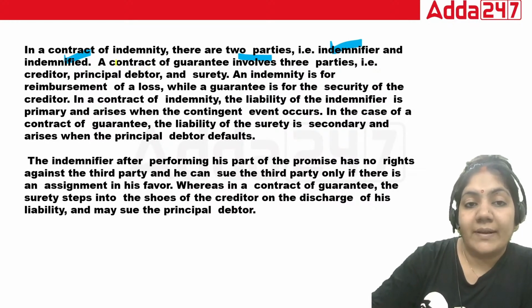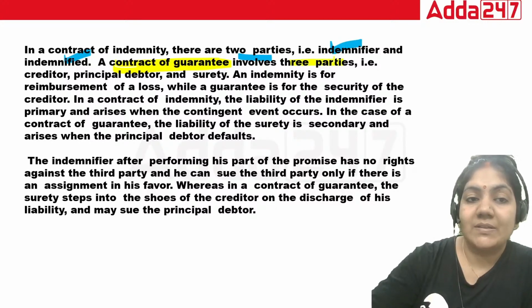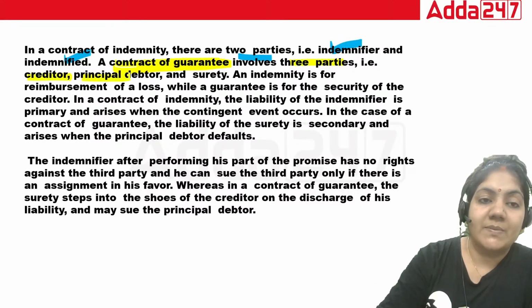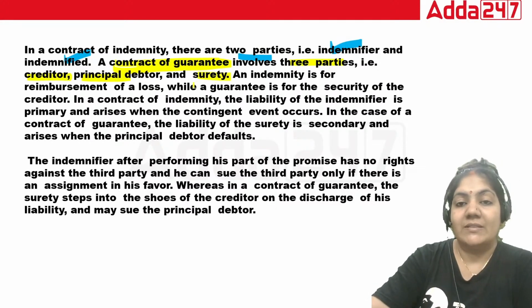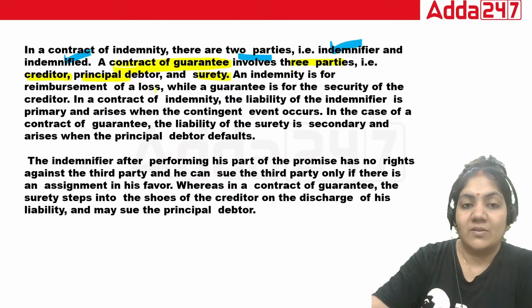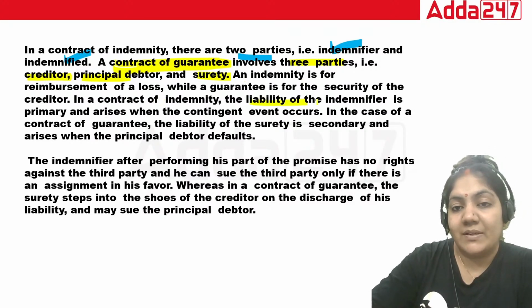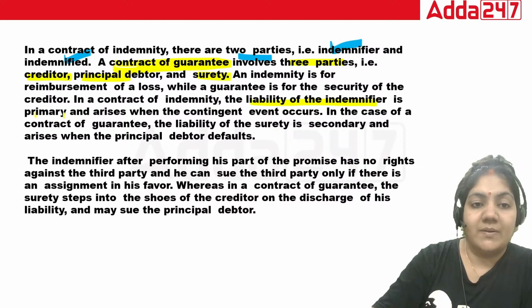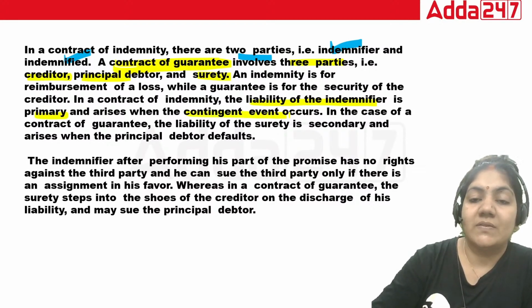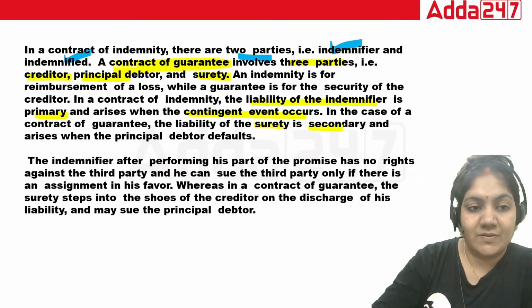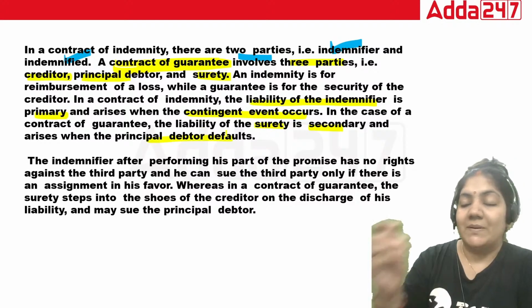Now it's a contract of guarantee. A contract of guarantee involves three parties: creditor, principal debtor, and surety. Indemnity is for reimbursement of a loss, while guarantee is for security of a creditor. In a contract of indemnity, the liability of the indemnifier primarily arises when the contingent event occurs. In the case of a contract of guarantee, the liability of the surety is secondary, and arises when the principal debtor defaults.